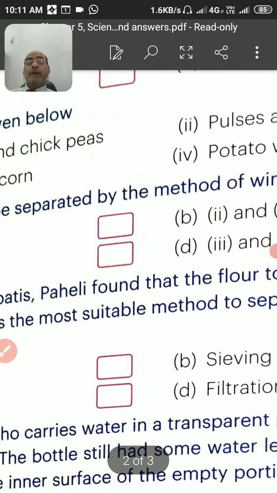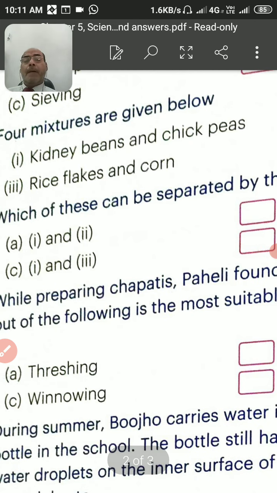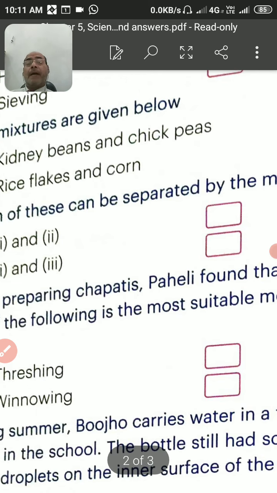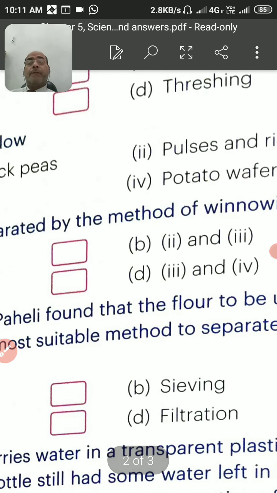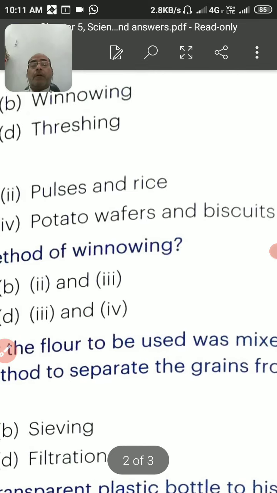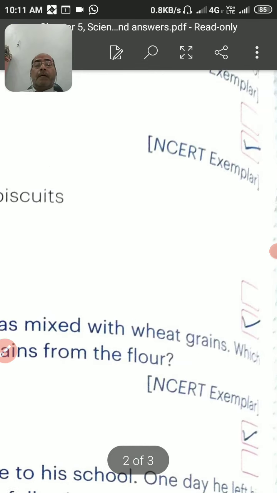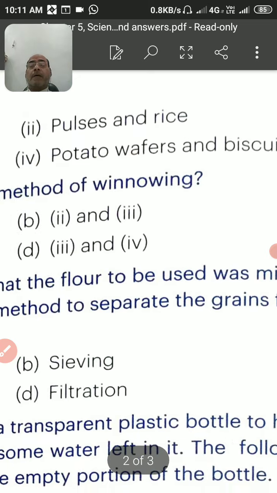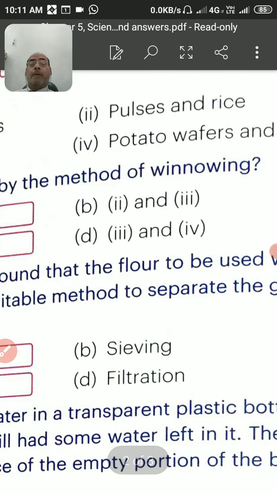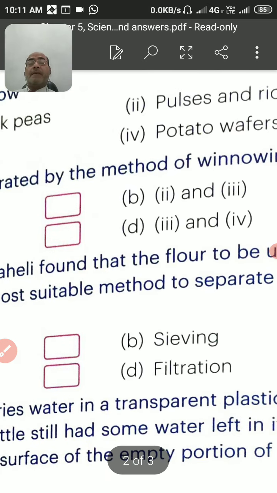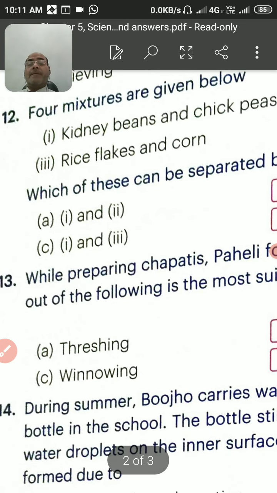So for winnowing, the answer will be the third and fourth. The answer will be D: potato wafers and biscuits, and rice flakes and corn.